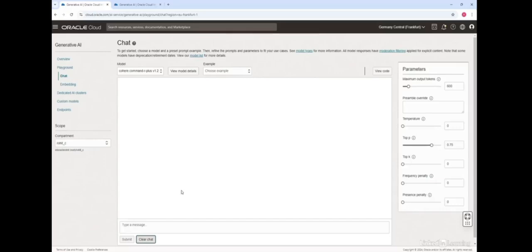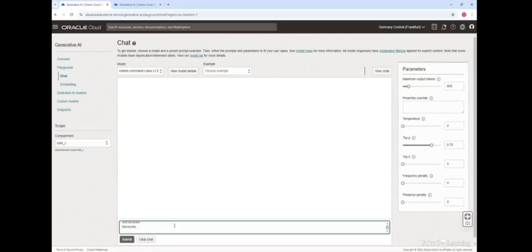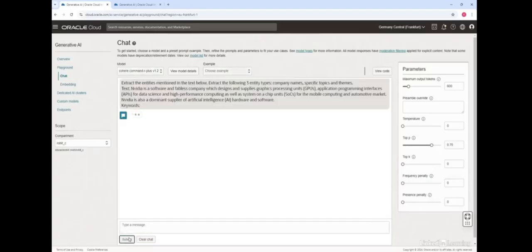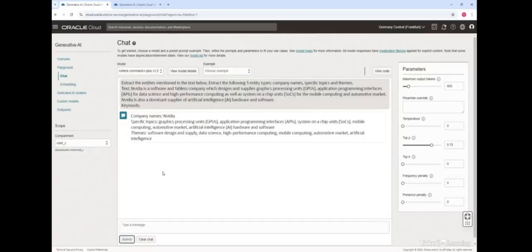Well, let me walk you through a different example, which is around data extraction. If I give something like this as a prompt, saying extract the entities mentioned in the text below, and this I've taken from Wikipedia about NVIDIA. And if I click submit here, you can see that what this chat model is doing is taking this particular paragraph and extracting the themes and the keywords from it. And you can imagine if you have a longer document which is running into hundreds of pages or thousands of pages, something like this could be really useful.